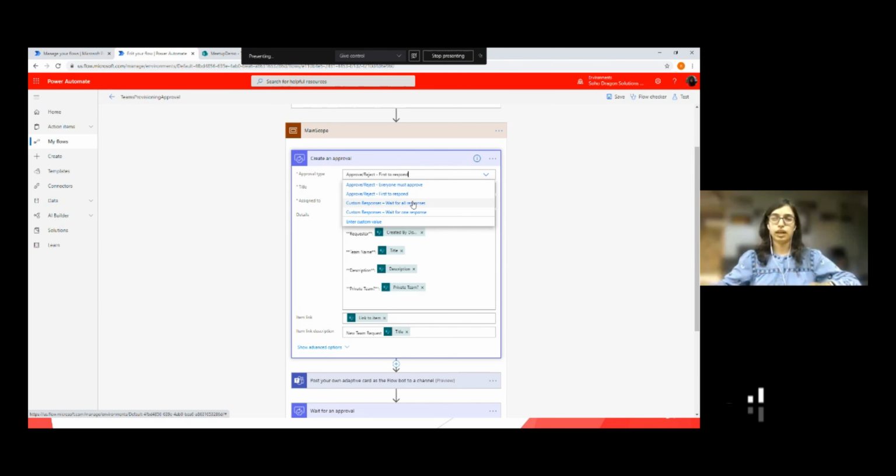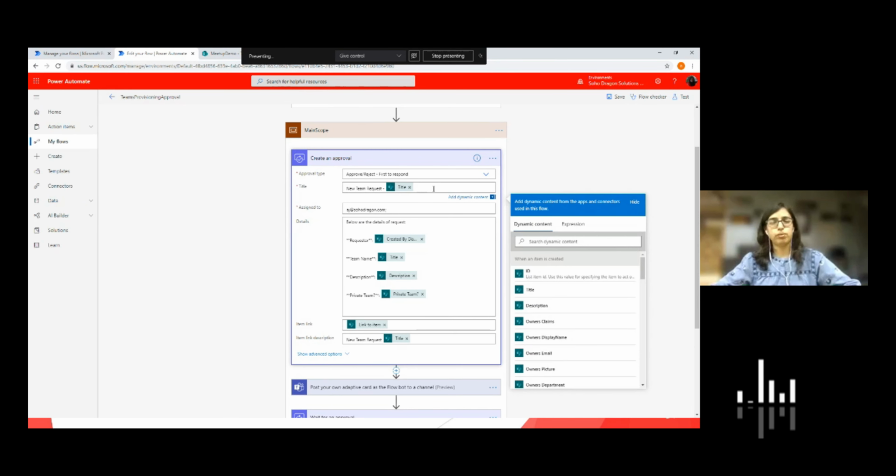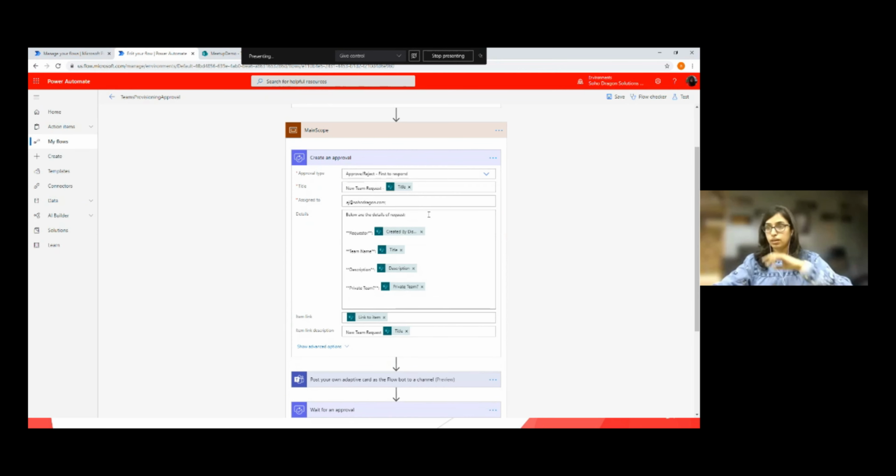If I want something additional to approve and reject, then I need to provide an appropriate title for my approval. So I said that, okay, there is a new team request for this team name. Then who this approval is assigned to, which people I want to give the approval decision, who are my approvers.